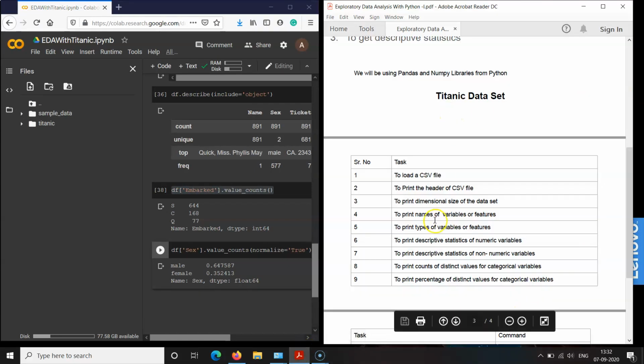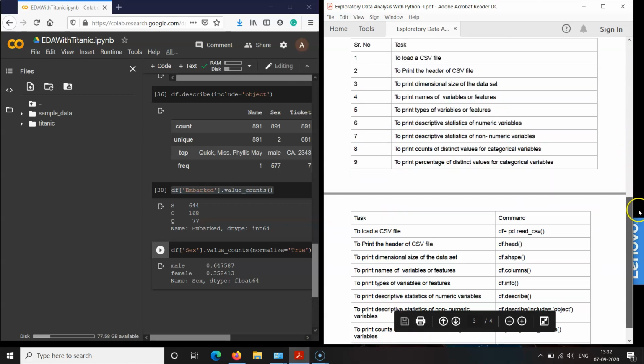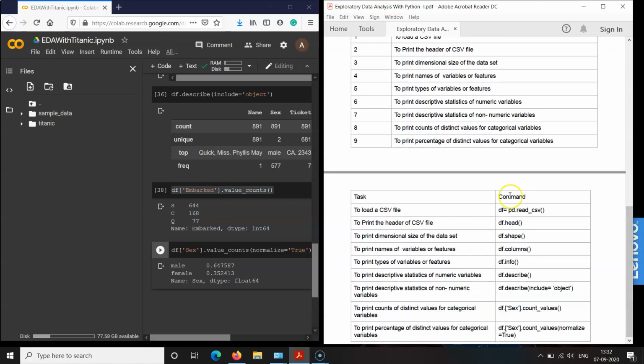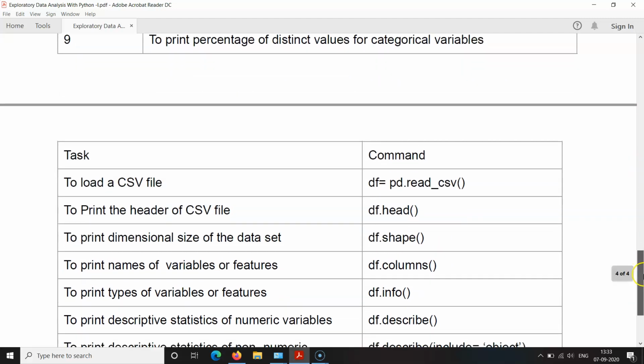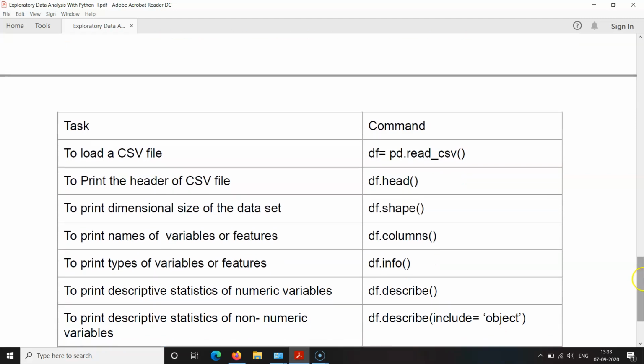So these are the tasks that we have performed in the initial phase of exploratory data analysis, and here I have summarized the commands that are commonly used to perform them. If you want to load the CSV file, you use the command read_csv. To print the header, you use the function head. To get the dimensional size information, you use shape. The columns attribute will display the names of the variables or features.